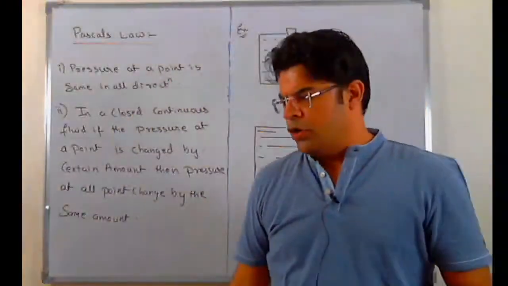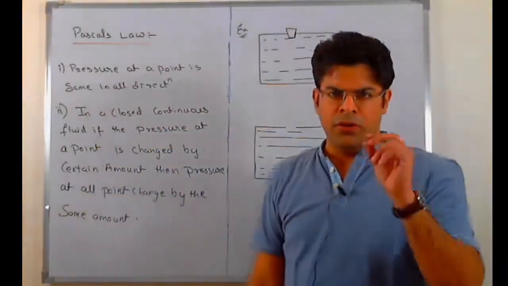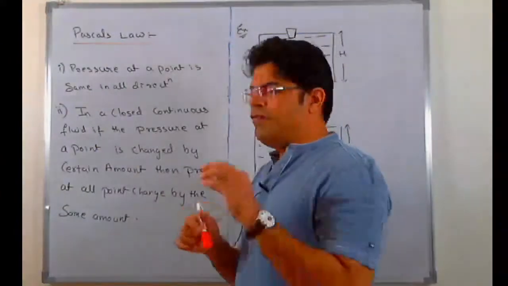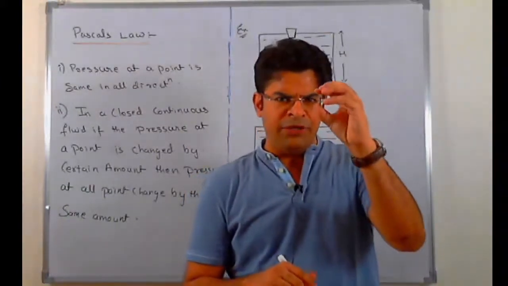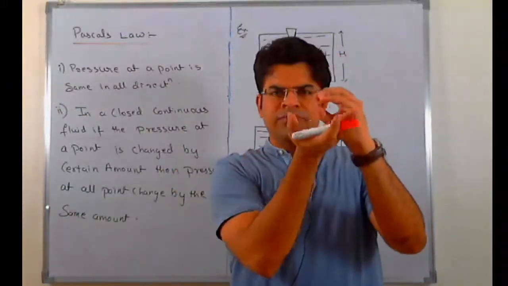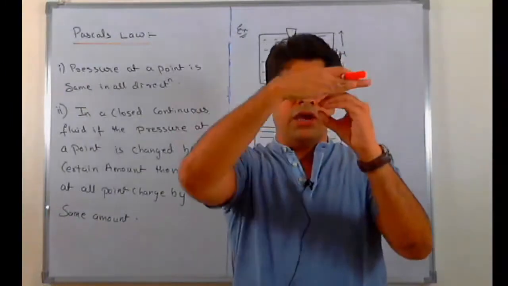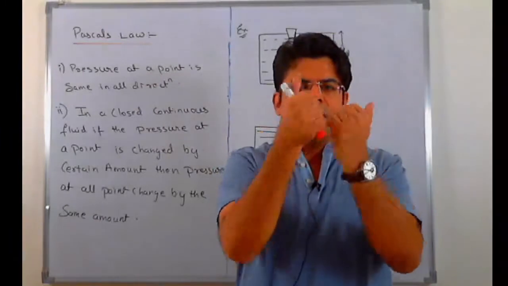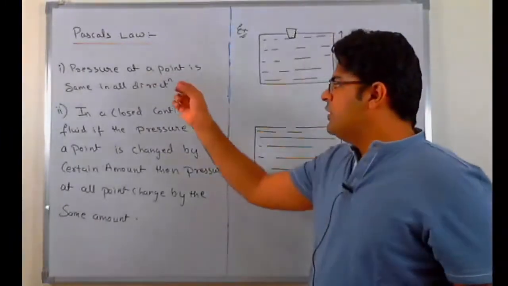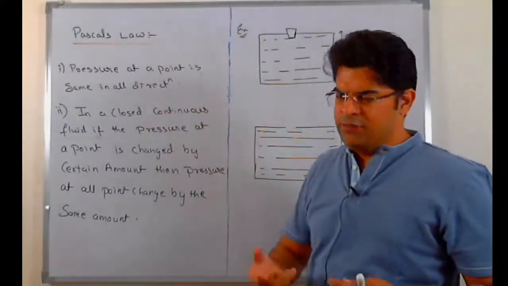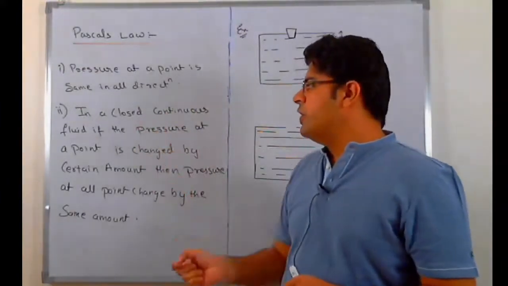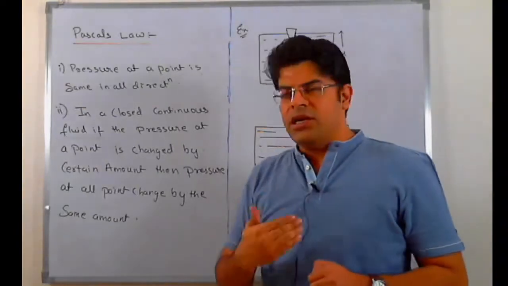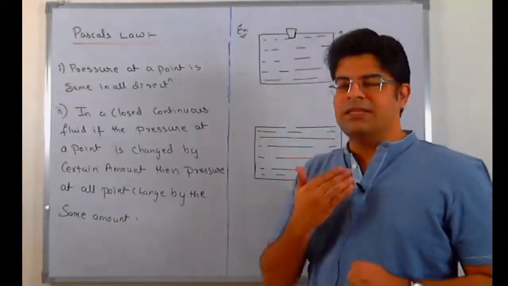Pressure is a scalar quantity. Now Pascal's law tells us two things. First, pressure at a point is the same in all directions. If we have a little bit of gas trapped here and we place any surface in any direction around it, whether this way or this way or this way, the same gas will exert equal pressure in all directions. This is the first part. The second part: in a closed container, if the pressure at a point is changed by a certain amount, then the pressure at all points changes by the same amount.